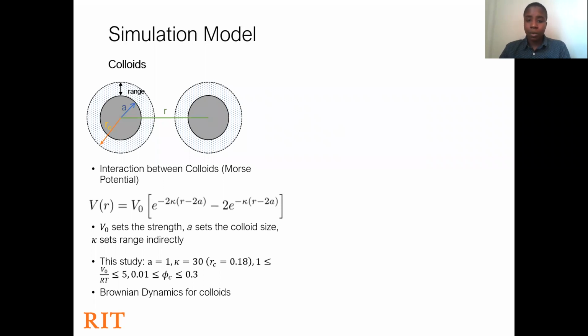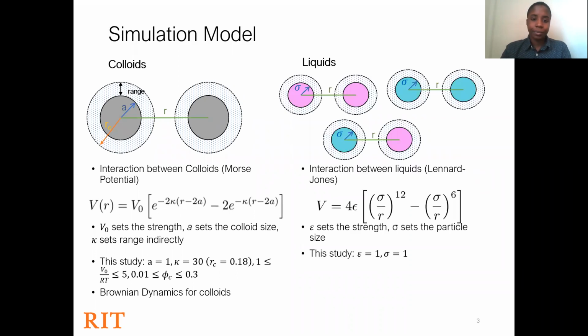The simulations were modeled based on the interactions between the components. The interactions between the colloids were modeled using Morse potential, which is repulsive when the gray regions overlap and attractive when the shaded regions overlap. V naught sets the strength of the interactions, A sets the colloidal size, and kappa sets the range indirectly. The colloids followed Brownian dynamics. The interactions between the liquids are modeled using the standard Lennard-Jones potential.